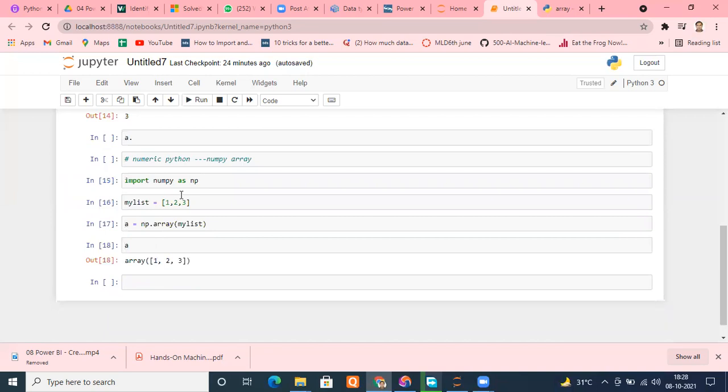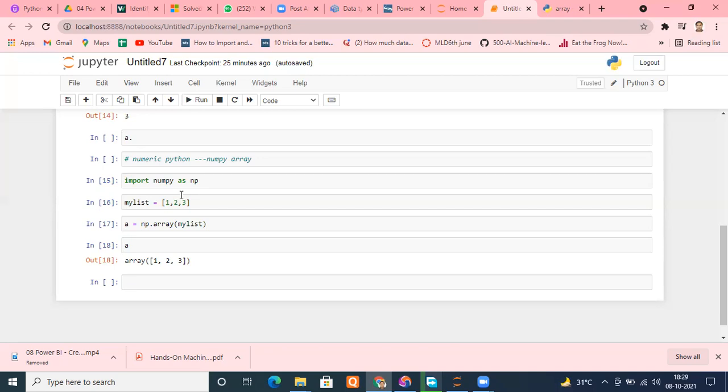In normal array, we were putting data type. Here actually you don't need to put it, it will be automatic. That was a limitation also, you can say. Here we don't need to put it, but you have to remember that it is an array. You have to keep that in mind. It is an array, so it will keep the same type of data type.